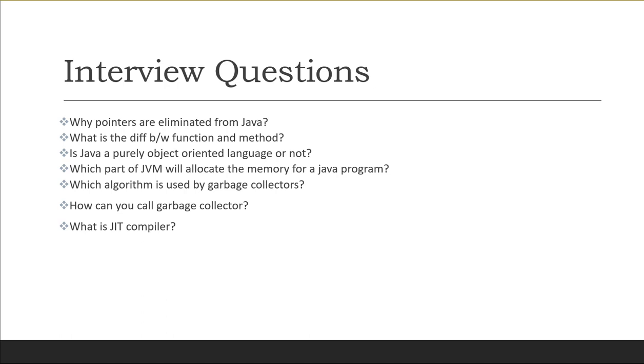Now the third question is: is Java a purely object-oriented programming language or not? Some people say that it is not, and they mention some points. Purely object-oriented means it should contain only classes and objects. It should not contain primitive data types like int, float, character, etc., since they are neither classes nor objects.